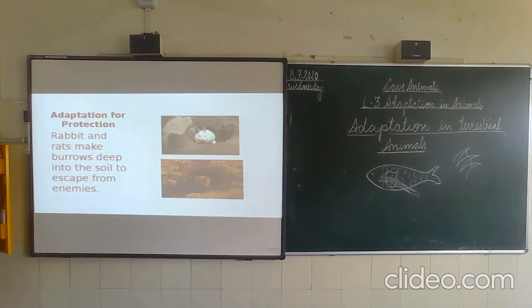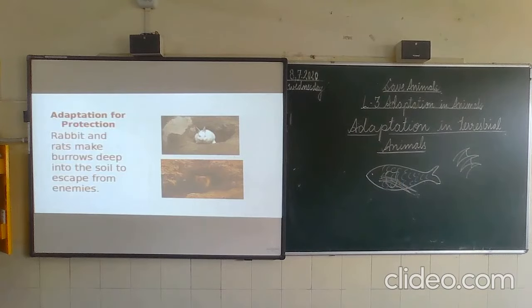Then adaptation for protection. As you know, animals protect themselves by making burrows, like you can see the rat and the rabbit. Then whales and dolphins have a big size so that the small enemy cannot reach nearby them. So because of their big size, they can protect themselves.